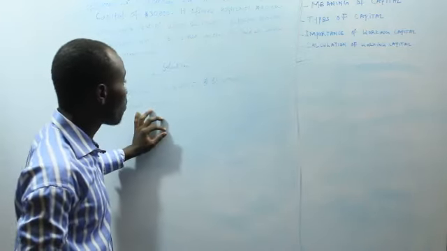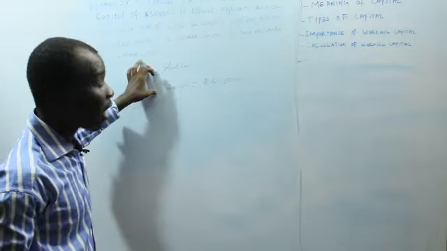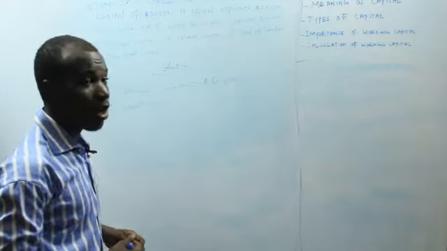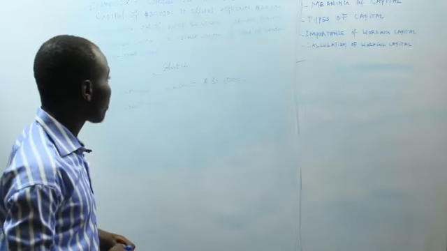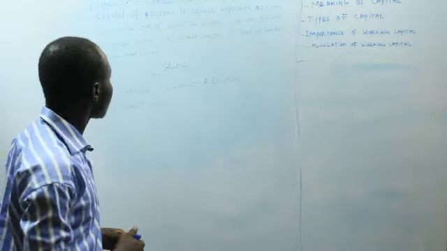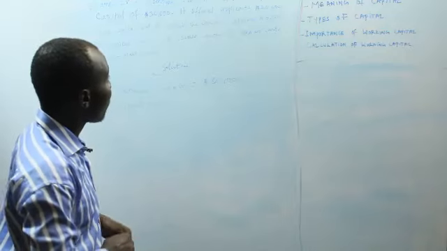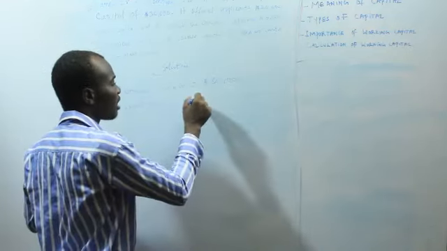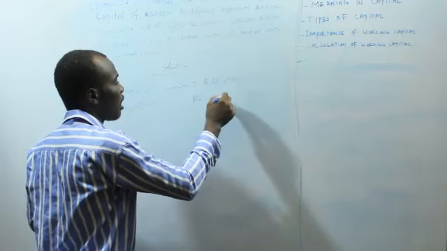So it is the portion of the nominal capital or authorized capital that has been issued out or offered to applicants or members of the public for subscription. So the issued capital now is 20,000 naira.